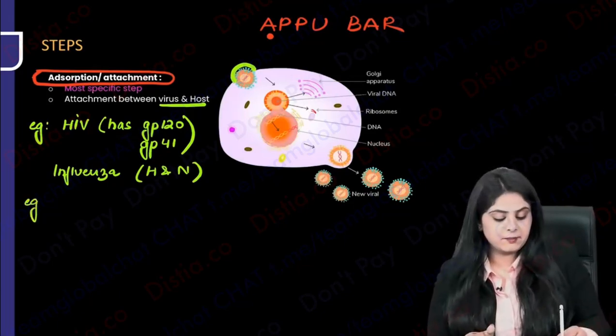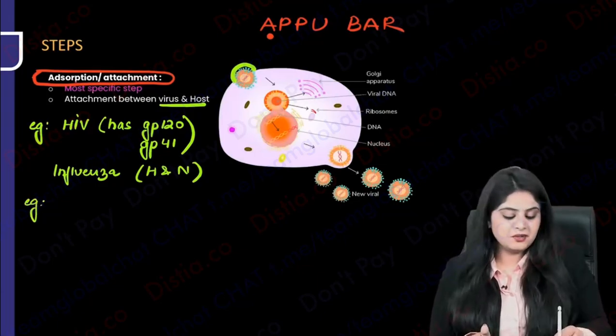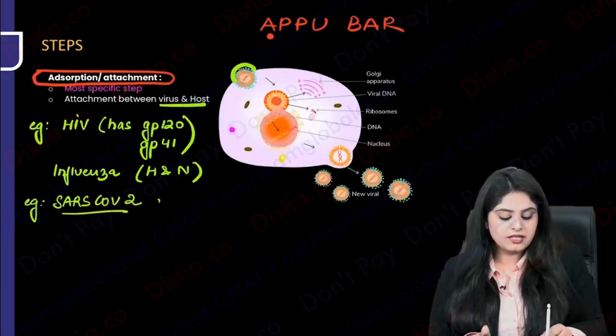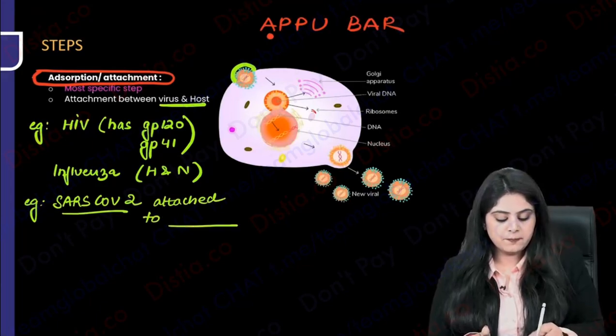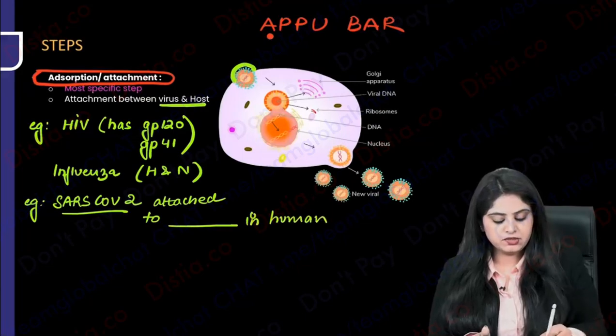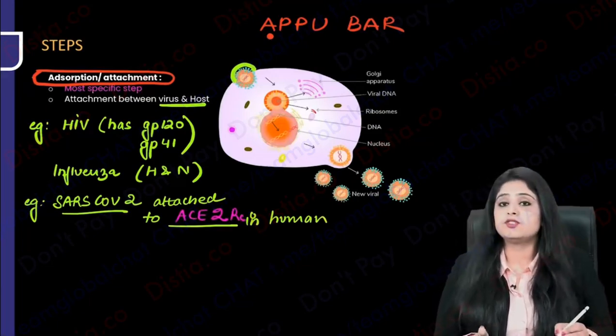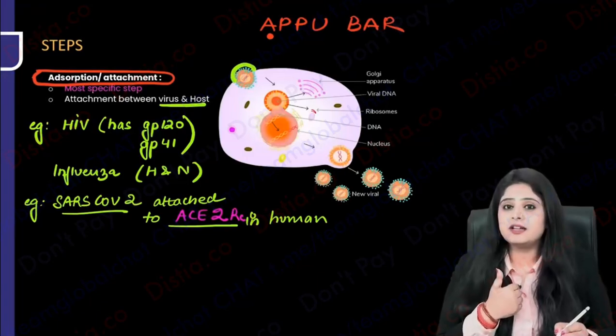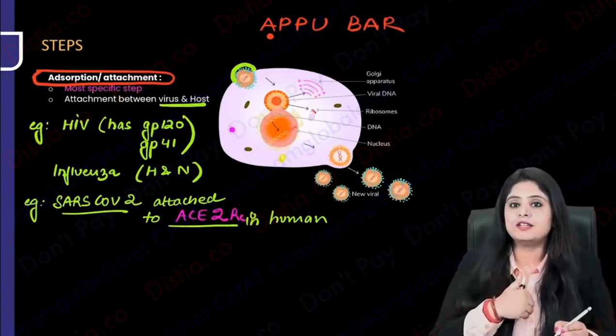So let's give another example, which is not an example that you have to know. SARS-CoV-2, can you say, comes and attaches to which receptor of our body? Which receptor in the humans? We know it is the ACE2 receptors, yes? The ACE2 receptors in the body is what it comes and attaches to. ACE2 receptors are there in the lungs. That is why coronavirus comes and attacks the lungs, right?